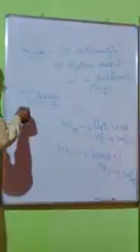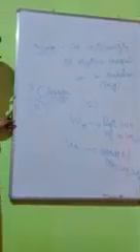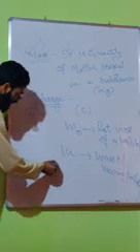Now, if the particle is moving with speed v, then according to Einstein, its mass changes according to the equation m equals m naught upon root 1 minus v square upon c square. Now if v increases, this term v square by c square also increases. The more v square by c square increases, the lesser the term 1 minus v square by c square becomes.